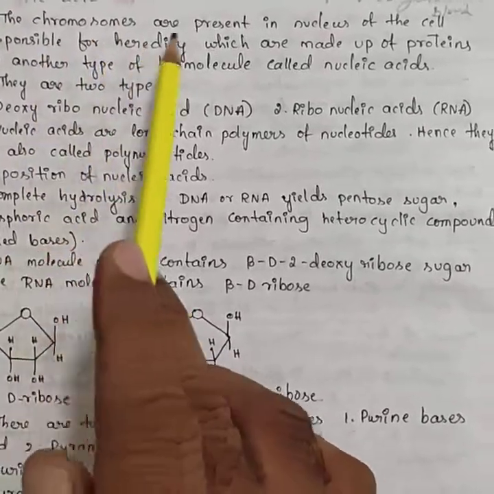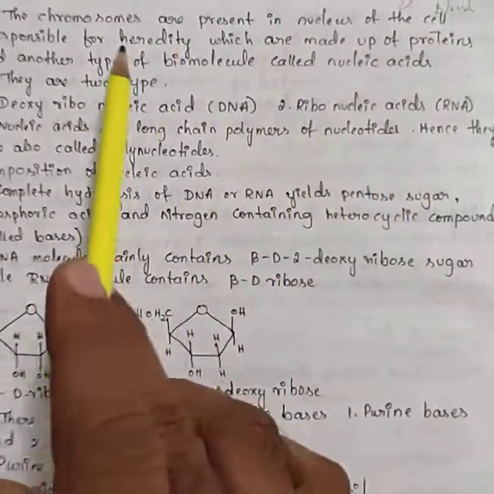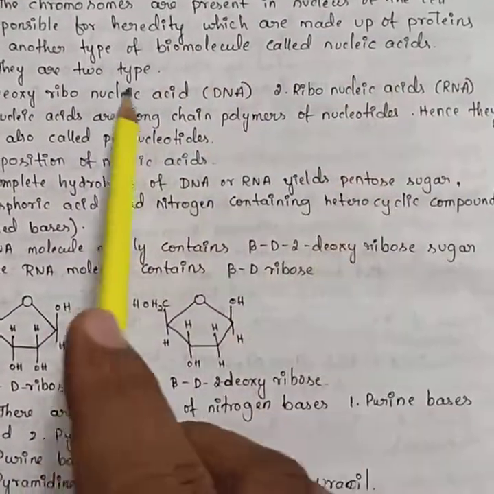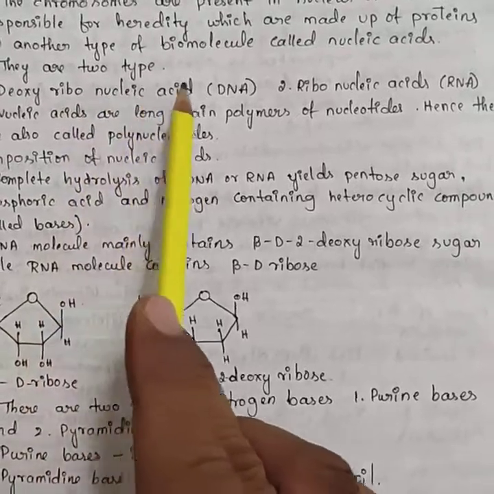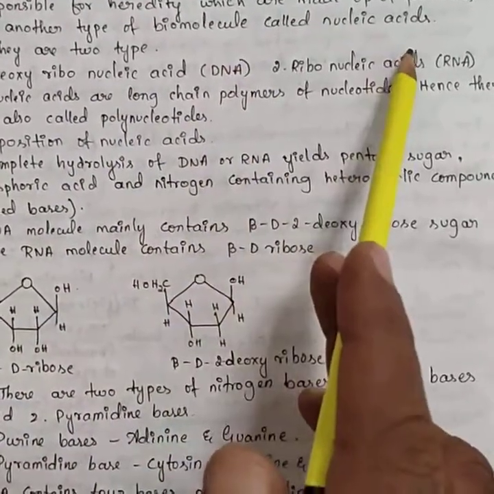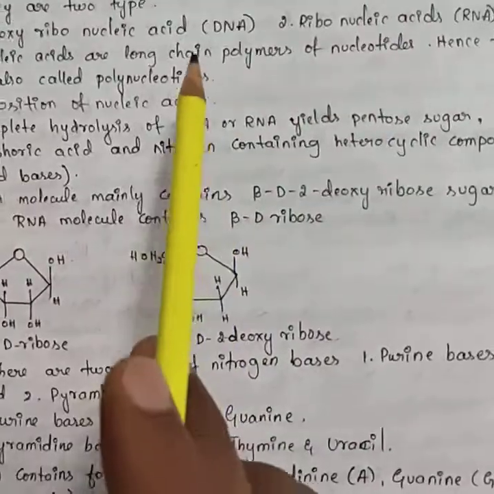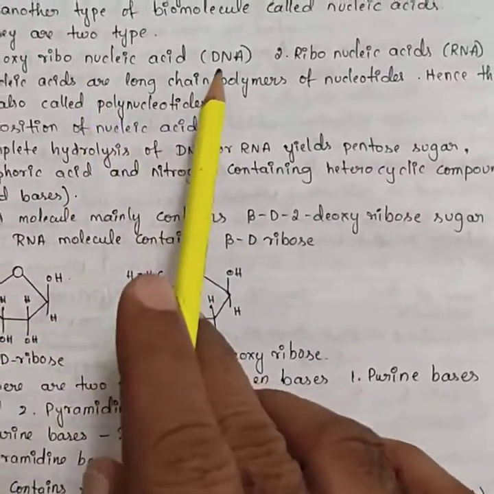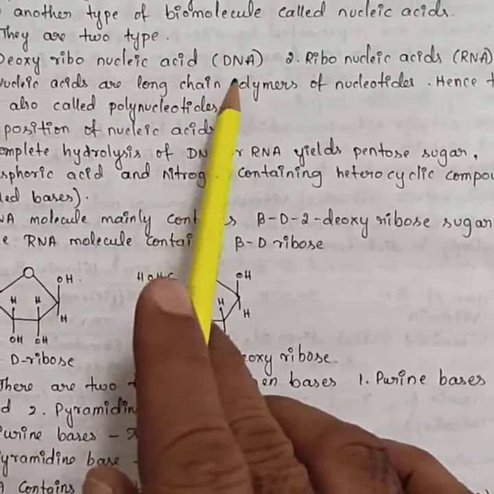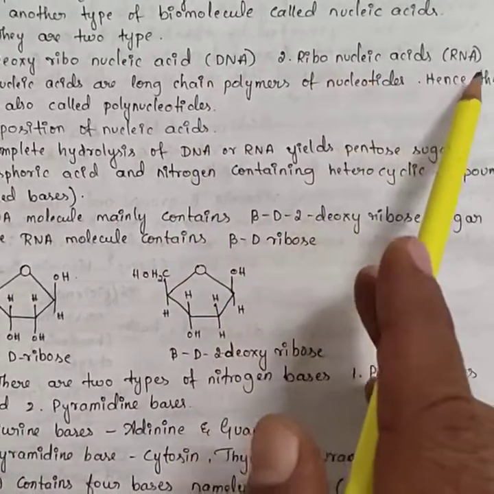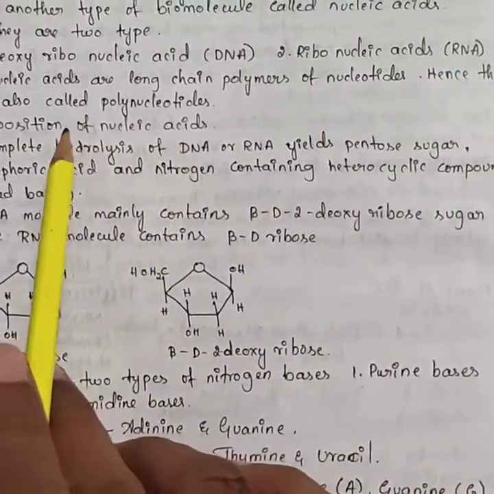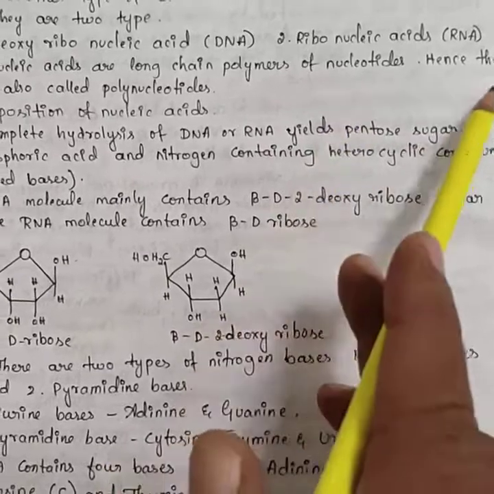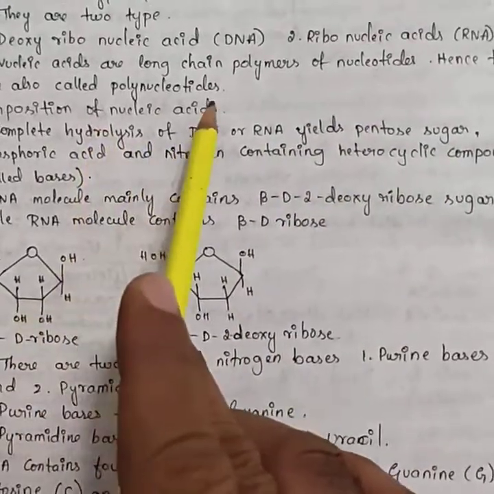Chromosomes are present in the nucleus of the cell and are responsible for heredity. They are made up of proteins and another type of biomolecule called nucleic acids. The nucleic acids are of two types: deoxyribonucleic acid, called DNA, and ribonucleic acid, called RNA. The nucleic acids are long chain polymers of nucleotides. Hence, they are also called polynucleotides.